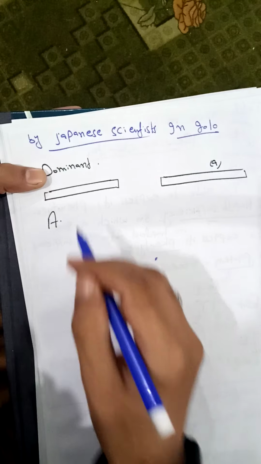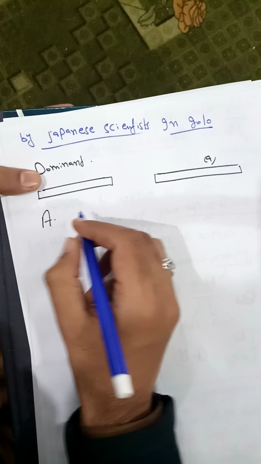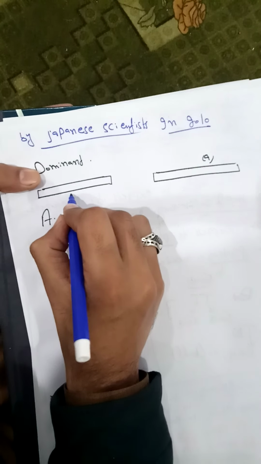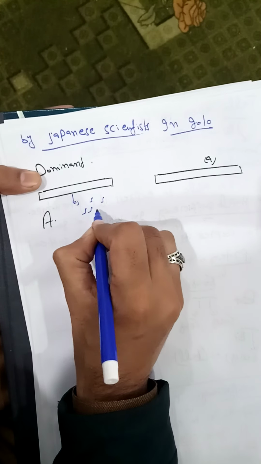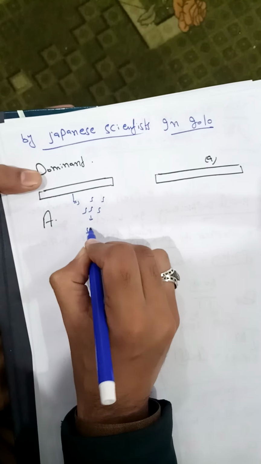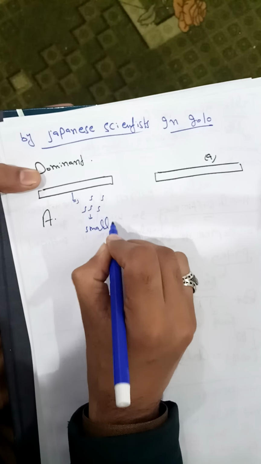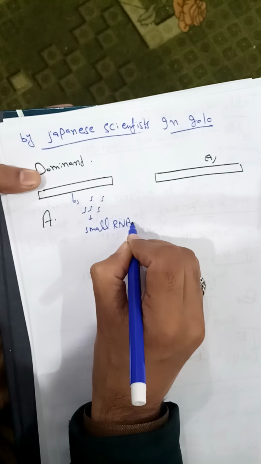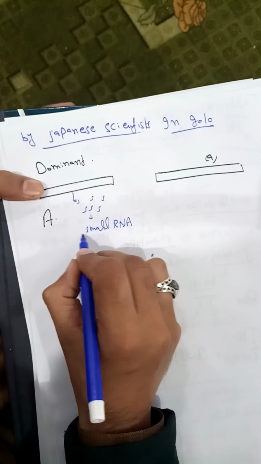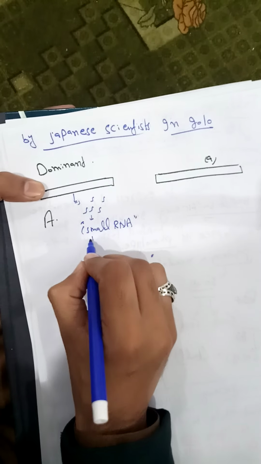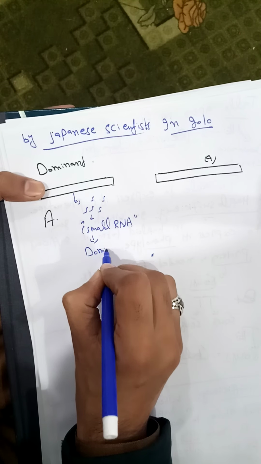They described that the dominant gene produces small RNAs. These small RNAs are actually the dominance modifier.